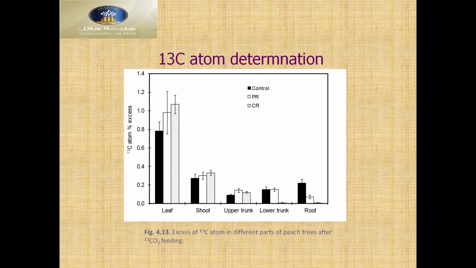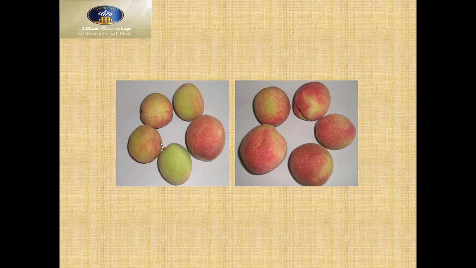Then we can see the results here. The treatment, leaves, shoot, and others. Roots, leaves, we got the higher. This is the control. This is the treated. Bark rings and complete rings, we got the higher 13 carbon in the treated branches than the control. Then you can see fruits developed also. Fruits developed more color in the treated plants than the control.